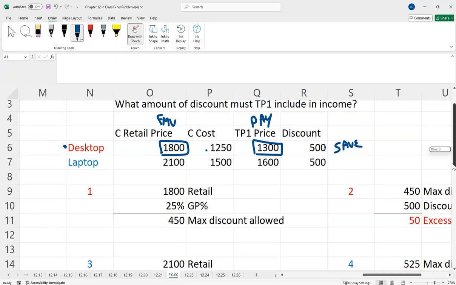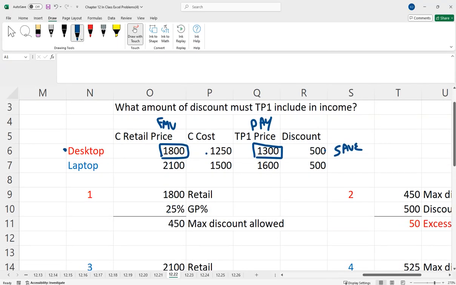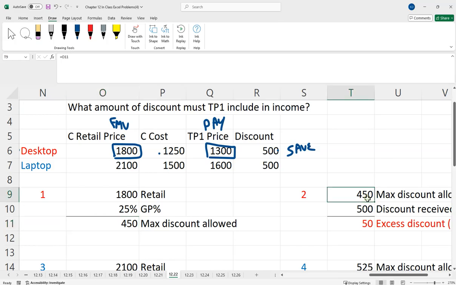So what you do here is take the retail price with the gross profit percentage. That essentially will give us $450. We then say, okay, 450 is the max we're allowed to exclude from our income. Well, if 450 is the max and we save 500, then accordingly 450 will not be taxable income, but we're going to have to include 50 as income.